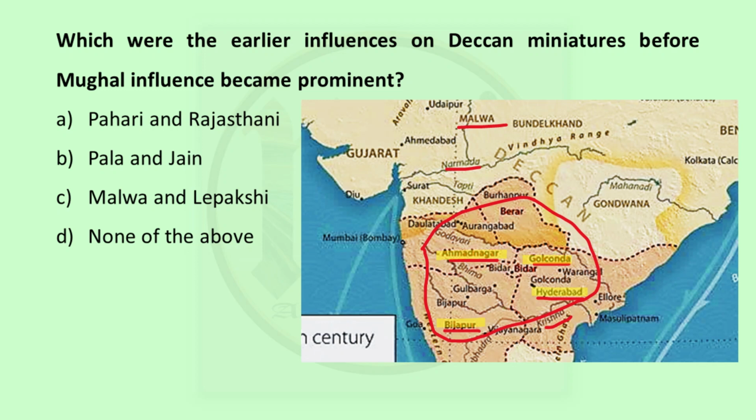areas. So the influences came from Malwa, that was part of Central School, and the Vijayanagar area where Lepakshi murals are very prominent. So Malwa and Lepakshi, that is C, is our correct answer.